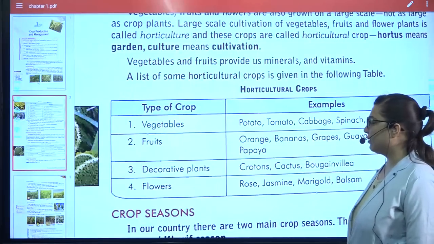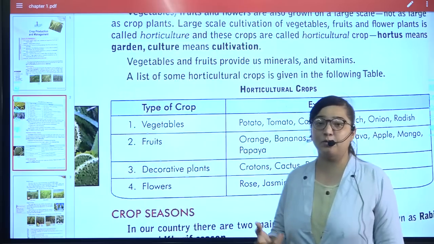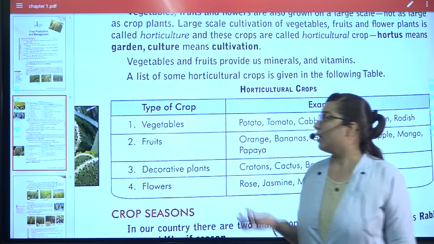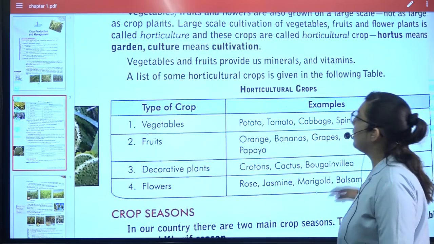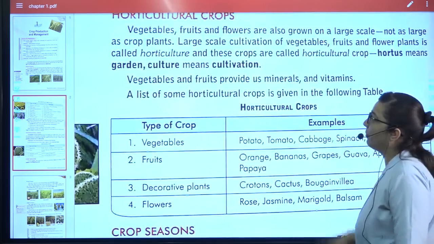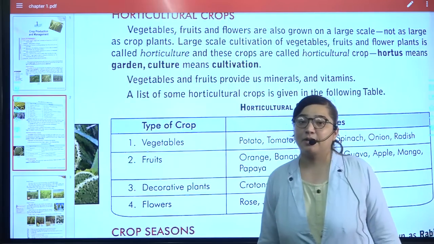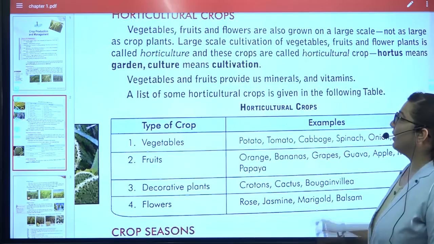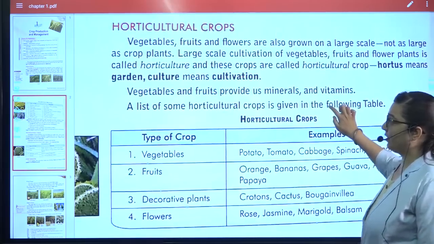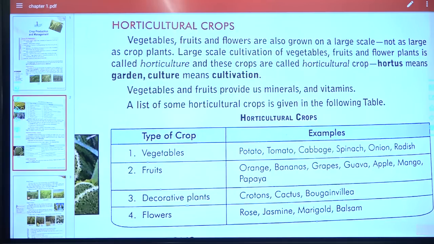Then come flowers. These are rose, jasmine, marigold, balsam, whichever flower's name you remember, you can write. Here are a few. Okay, so horticulture is one of the important topics. So I want you people to read this once again. I'm giving you just 1 minute. Only read it. You can even read it from the video right now or from your textbook, because this is one of the important contents.